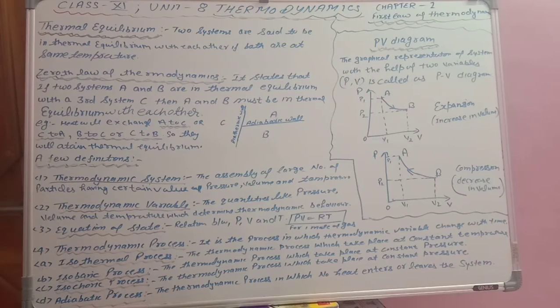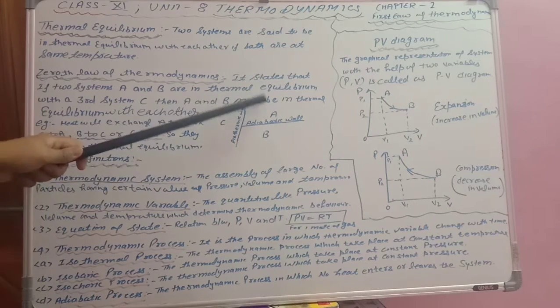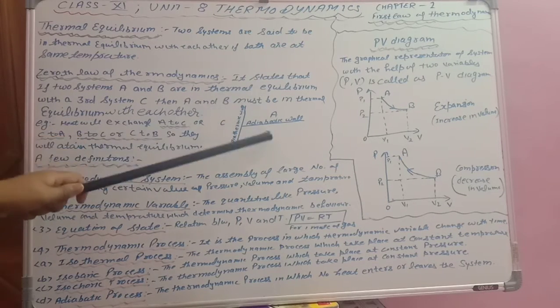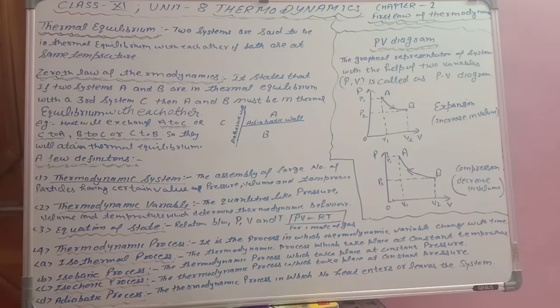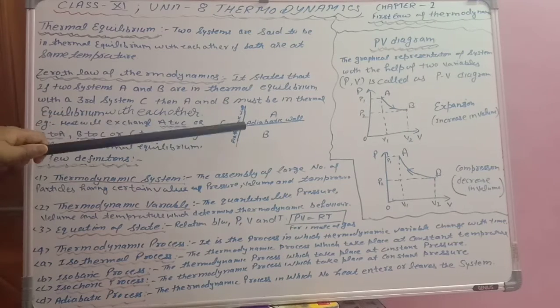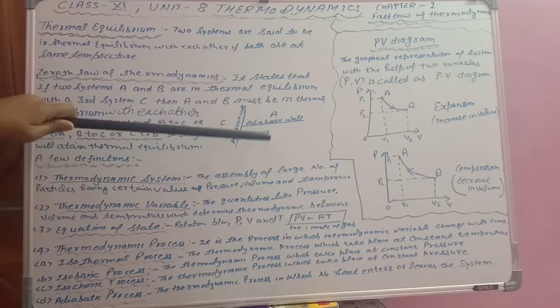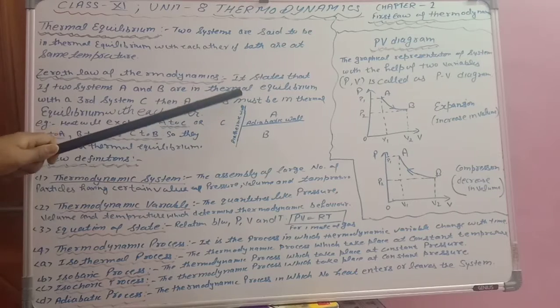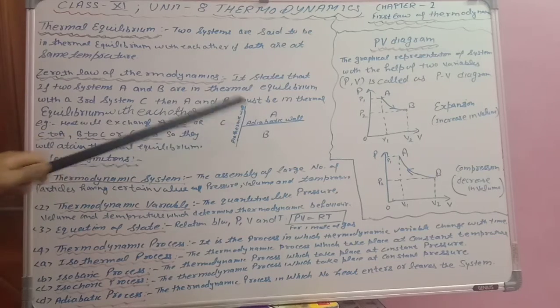To understand this, we can take the systems A, B, C. The wall between A and B is an adiabatic wall. You can understand adiabatic in this way: no heat will be exchanged between A and B, heat will neither come from A to B nor go from B to A. But the walls between A and C and between B and C are diathermic, meaning heat can flow.